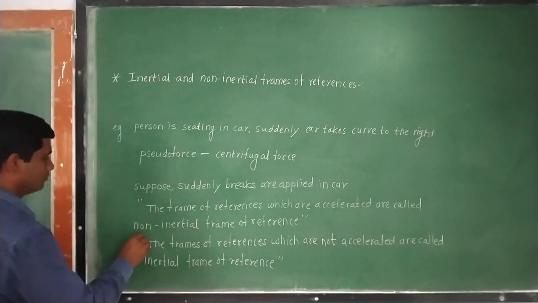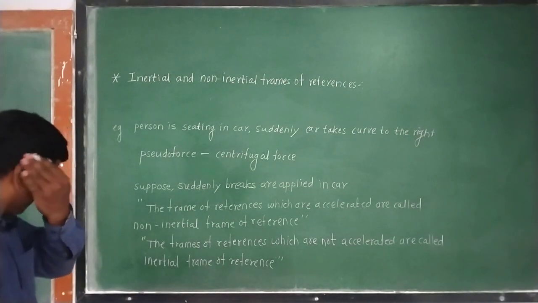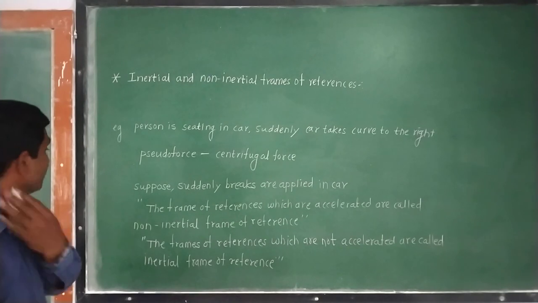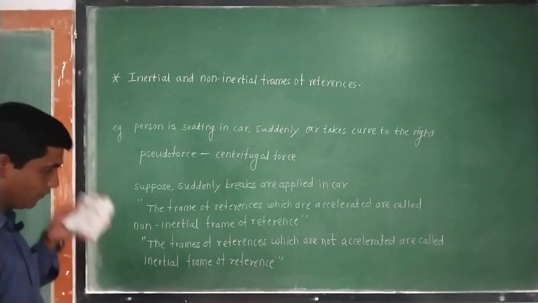So this is the definition of an inertial frame of reference. Now we will consider a few examples of inertial and non-inertial frames of reference.